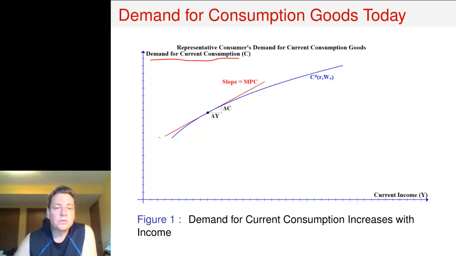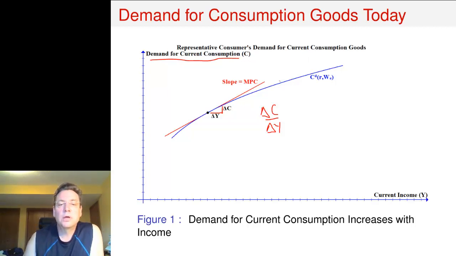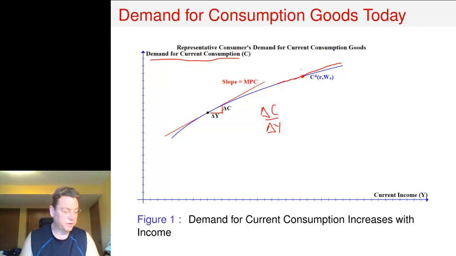We can look at the slope of this demand function, which is the change in C over the change in Y. Well, that's just exactly the marginal propensity to consume. And because of the way I've drawn this particular demand function, at higher levels of income, the marginal propensity to consume is smaller because the slope is getting flatter.